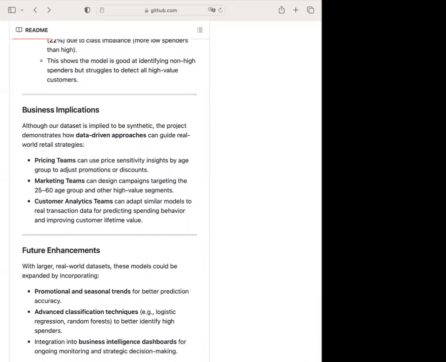For the business impact, this finding supports several real-world business applications. So pricing team can use price sensitivity insight to adjust promotion by age group, and marketing team can identify the target high value customer. Customer analyst team can adapt similar models to real transaction data for predicting spending behavior and improving customer lifetime value.